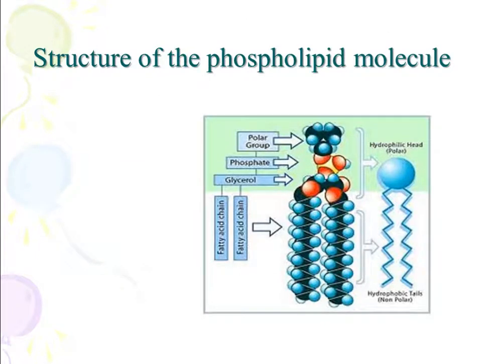This is again the structure of phospholipid molecule. We can see this is the hydrophilic head or polar head. These are the hydrophobic tails, that is non-polar tails. The polar groups are shown as indicated. This is the phosphate group here. Glycerol is also there. These are the bilayers, lipid bilayers.